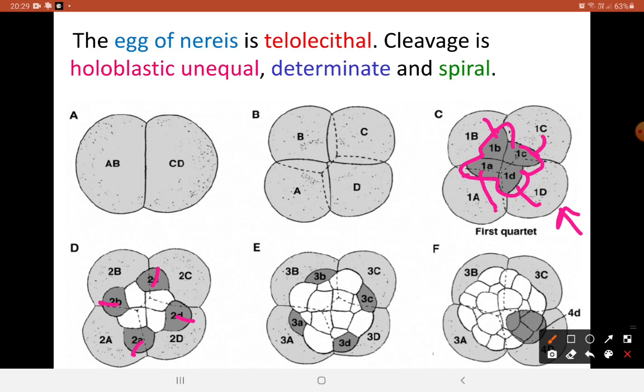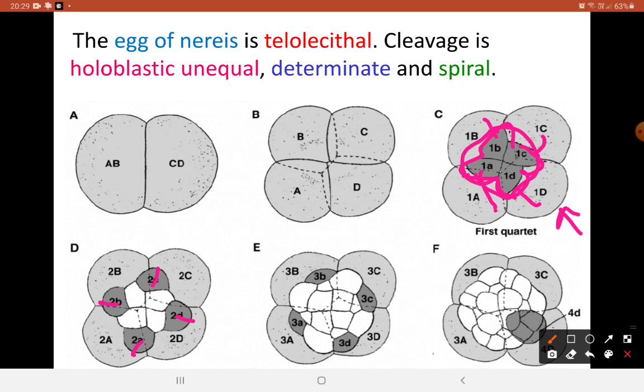So one thing you should note here is that the third cleavage division is the first to produce the first quartet of micromeres, and this segregates the yolk and the oil droplets into the macromeres. That means this is the first quartet of the micromeres.